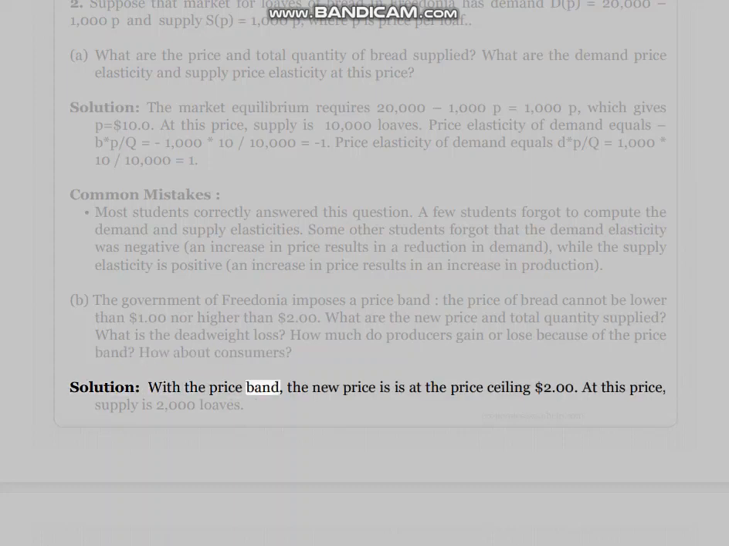Solution: with the price band, the new price is at the price ceiling, $2. At this price, supply is 2,000 loaves.